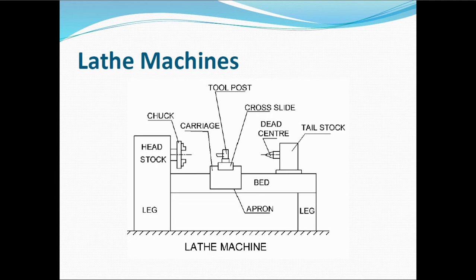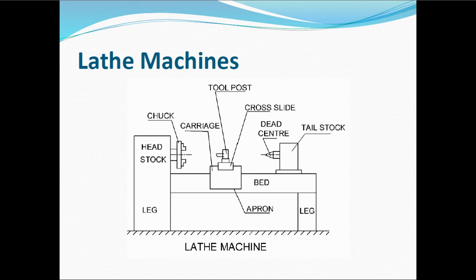It is one of the most widely used machine tools in workshops. It is a machine tool which turns cylindrical materials. Whenever the cutting tool touches it, it cuts the material. Lathe is one of the oldest and most basic machine tools used in industries.